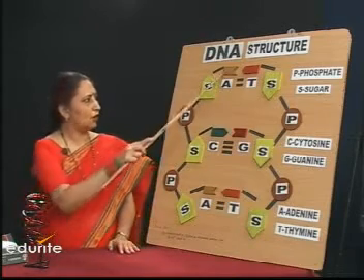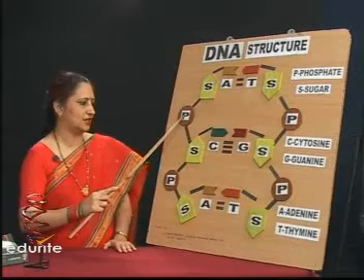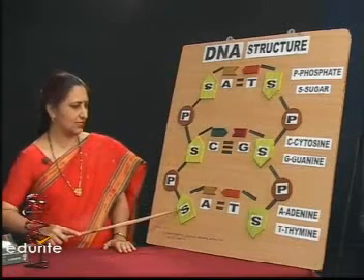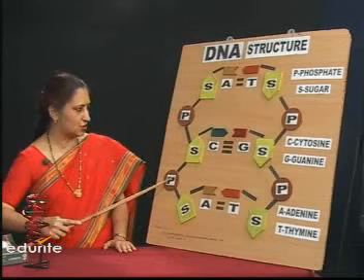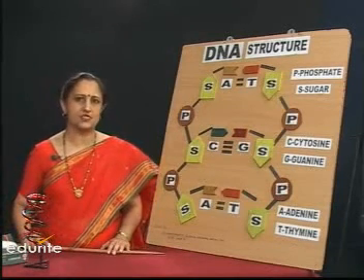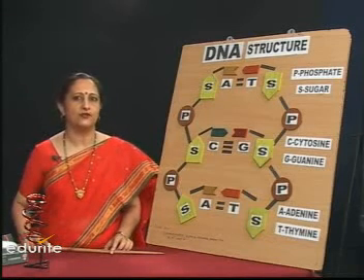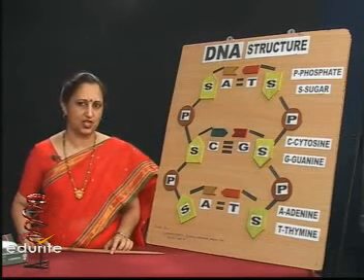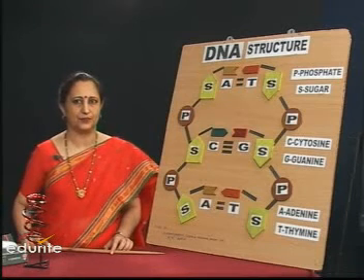When a number of nucleotides, like one nucleotide linkage is seen here, there is another nucleotide linkage here. When one nucleotide gets linked to another nucleotide through phosphodiester bonds, we say it is the building of the polynucleotide chain which characterizes a DNA molecule.